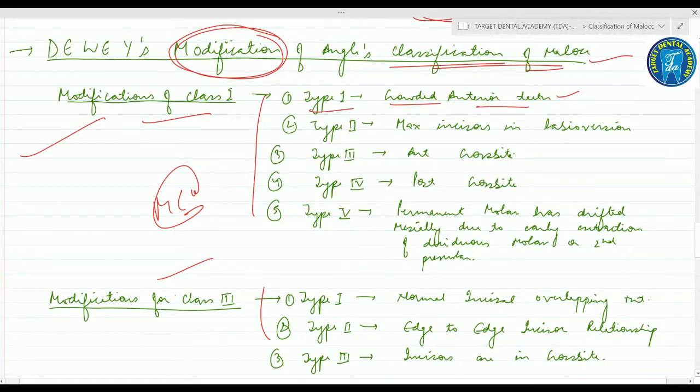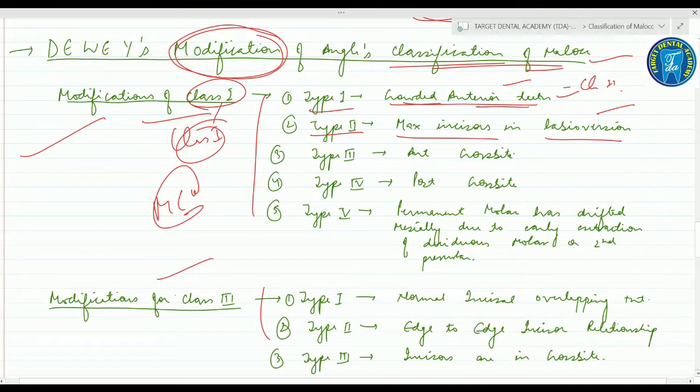and class 2 includes the maxillary incisors in labioversion. Type 1 is class 1 malocclusion with crowded anterior teeth. Type 2 is class 1, meaning class 1 molar relationship, with the maxillary incisors in labioversion.